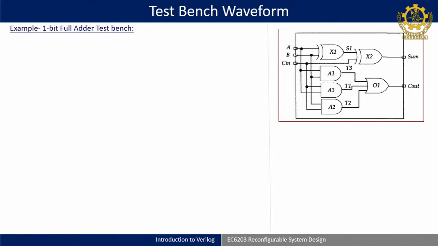So, what I have done is, we will write down the code for the test bench waveform of the full adder, because the full adder code we already did last class. So, we will directly write down the code of the test bench, and we will try to understand it.